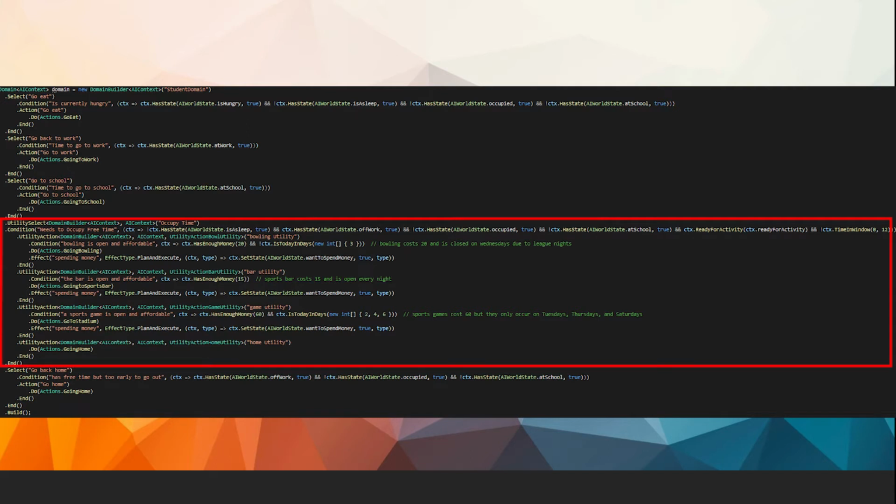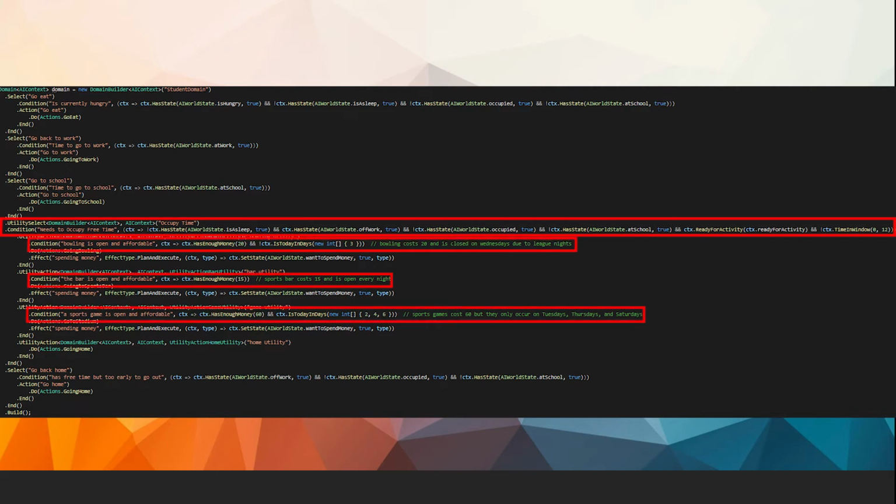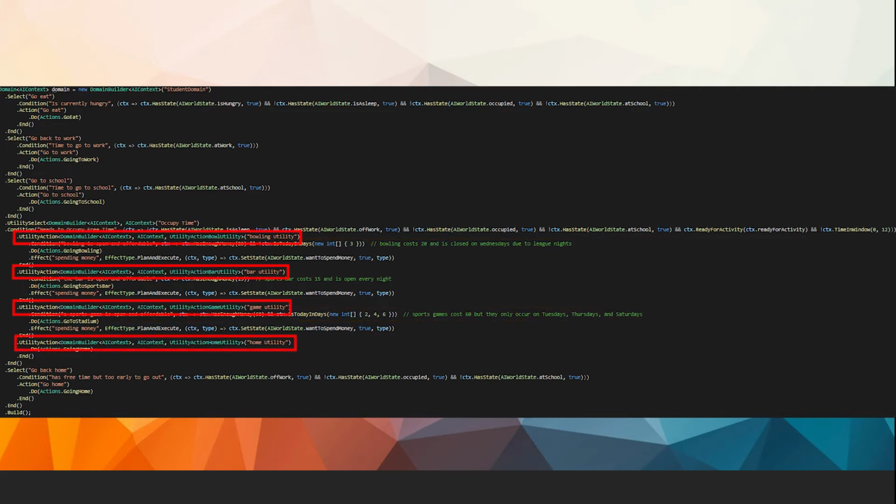I didn't want to rely on utility selectors everywhere in the domain so as to not increase calculation time unnecessarily. If the student determines that they have free time and they want to consider going out, then their domain enters the utility selector previously mentioned for how they should spend their time, which is where previous preconditions like cost and time are now considered. The later precondition check helps trim down the amount of utility functions run in the selector when evaluating options. The selector then compares the utility cost for each remaining available option using their respective functions.